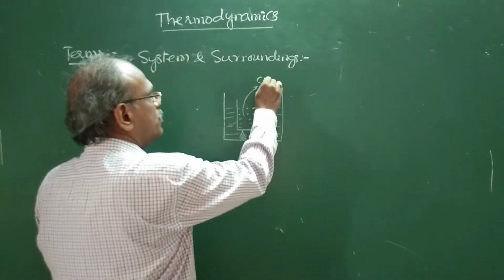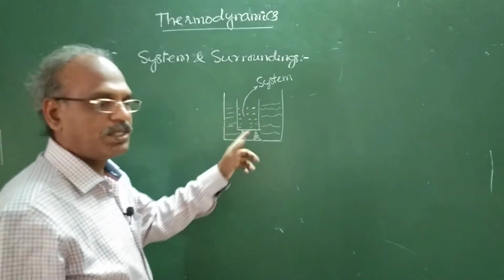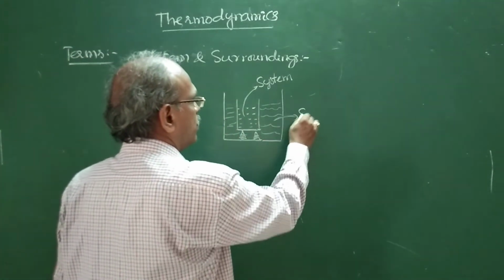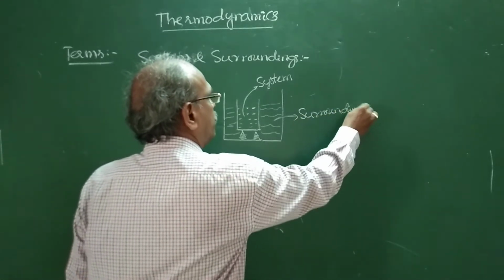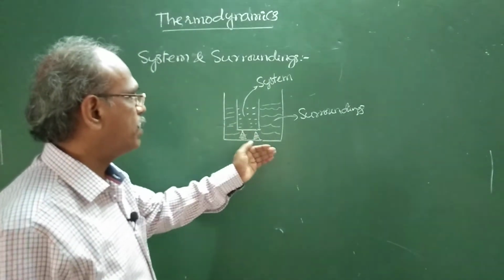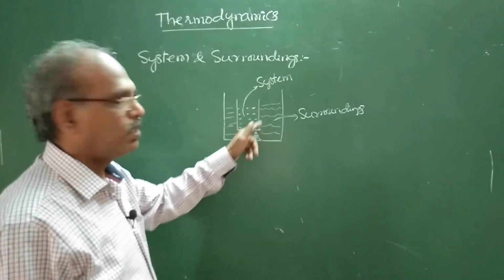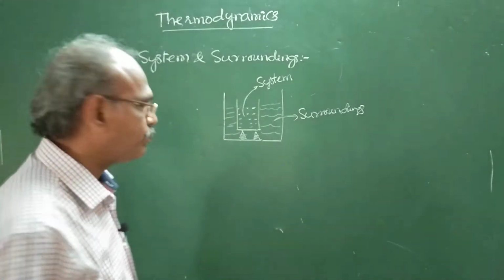This is the system in which we are observing the changes, and this region is said to be surroundings. For practical purposes, the region which is in the vicinity of system is said to be surroundings.